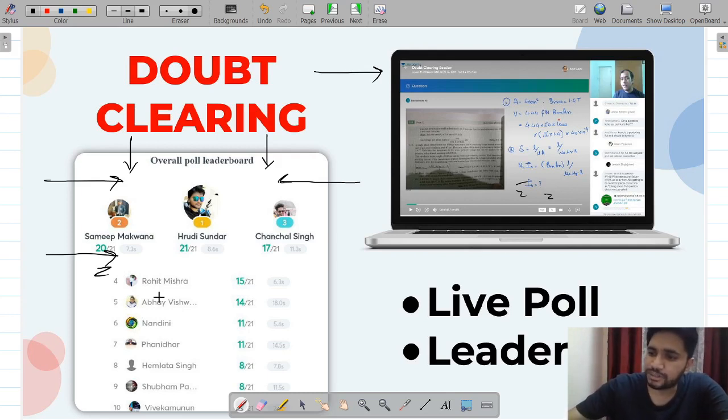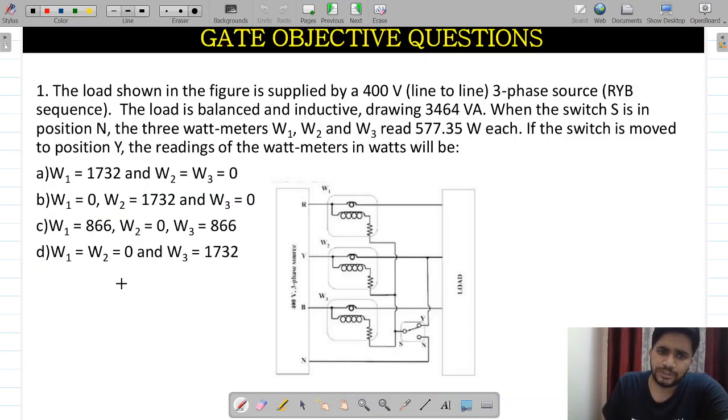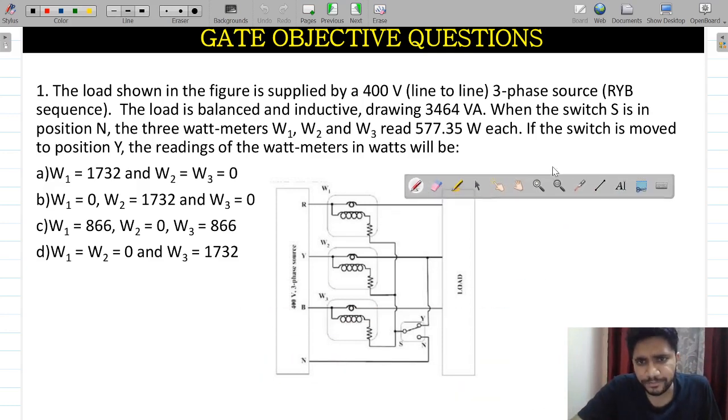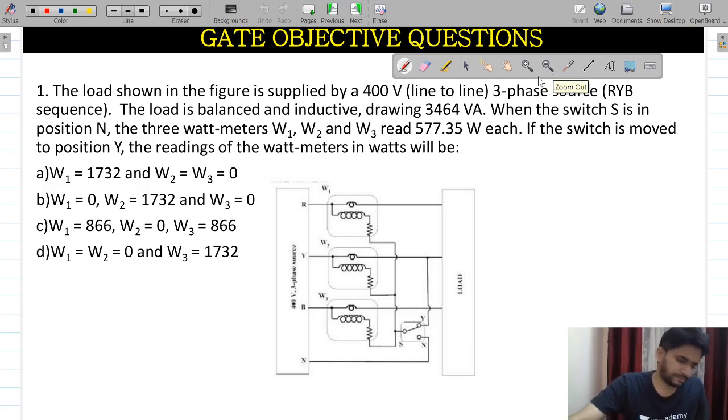And the first question I will be posting today is a previous year GATE question. I think this is the 2018 question. This is my first question for you today. Please have a look at it and try to see what the answer should be. Slowly I'll read it, and slowly please understand it. The load shown in the figure is supplied by a 400 volt line to line voltage, three phase RYB sequence. The load is balanced, inductive, drawing a